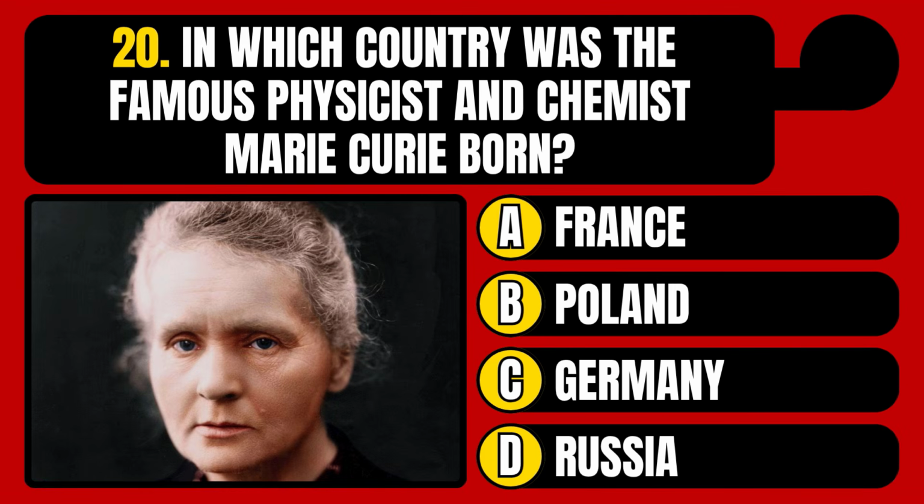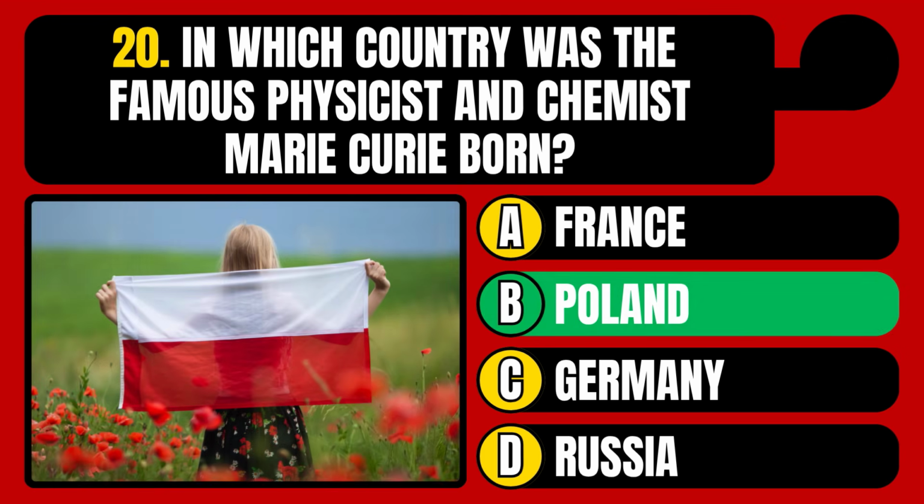In which country was the famous physicist and chemist Marie Curie born? France, Poland, Germany, or Russia? The correct answer is option B, Poland.